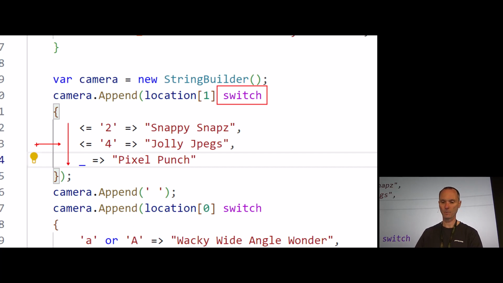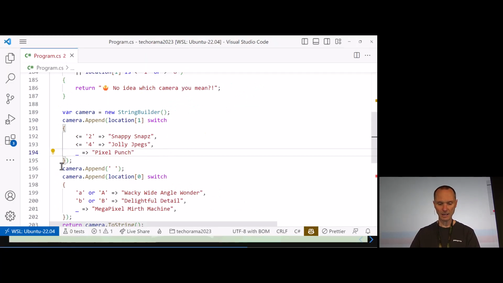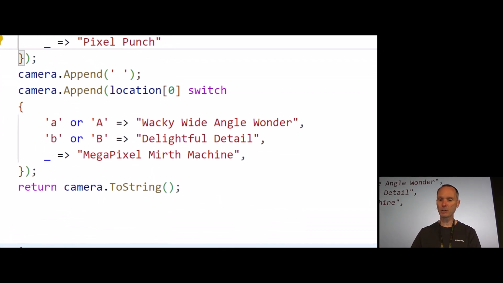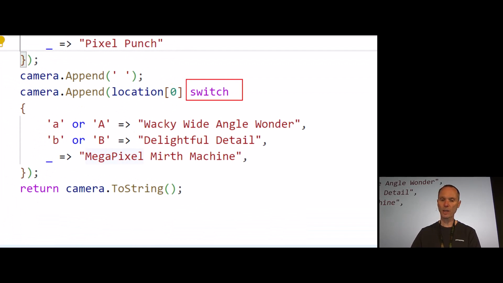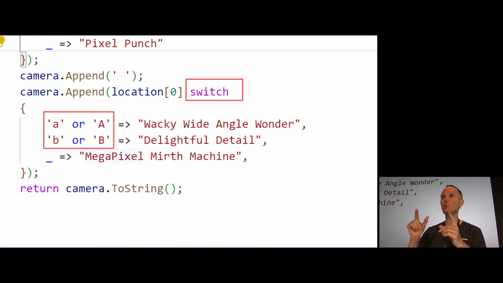And then I apply the same here, but in this case I'm using the switch expression together with different relational patterns. Yes, you can use the constant pattern together with and or. I'm not sure if everybody was aware of that. Many people think that and or can only be used with relations. No, they can be used with constants too. So I can say lowercase a or uppercase a.